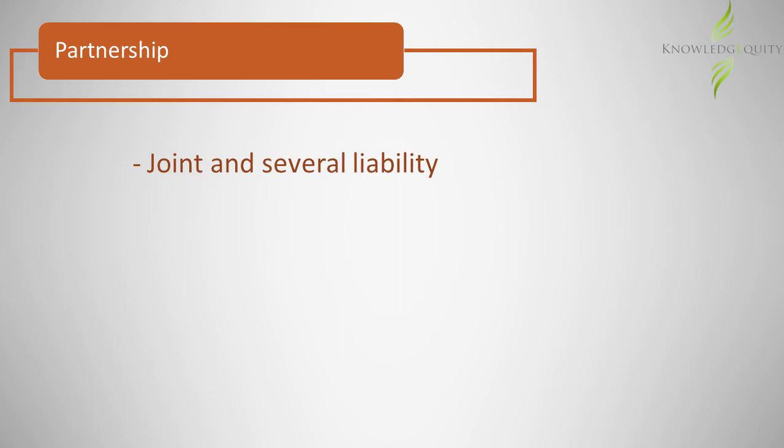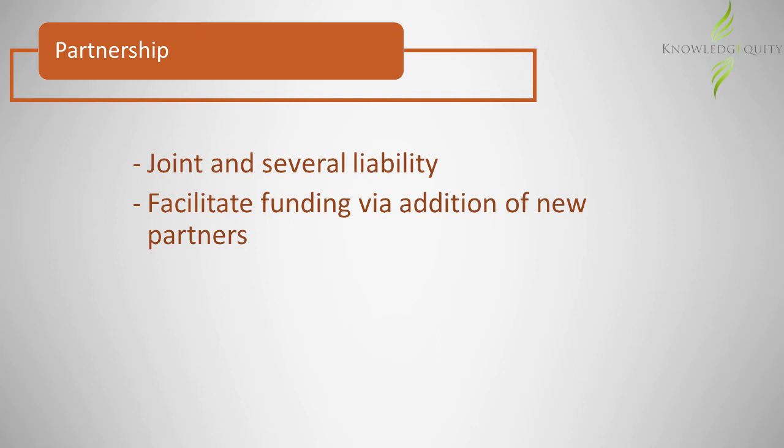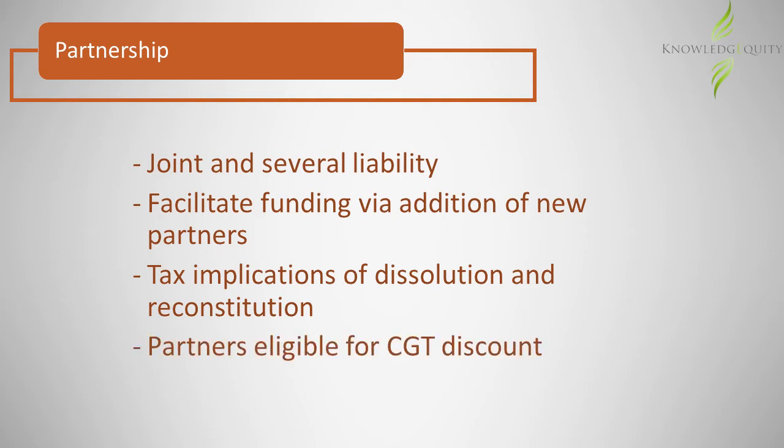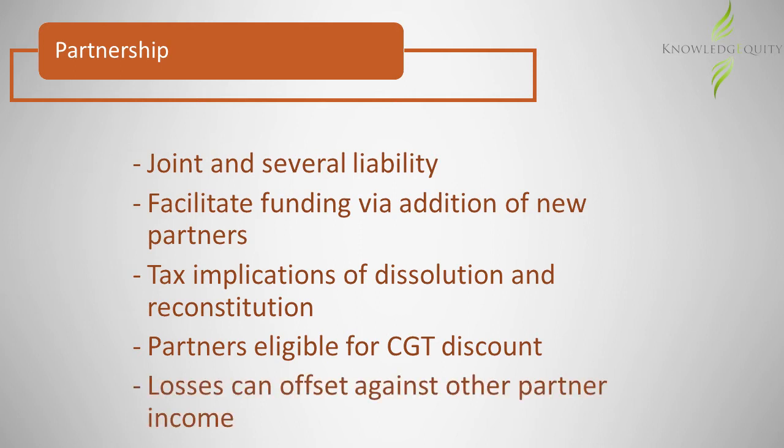Partnership structures have joint and several liability for partners. They can facilitate funding through new partners, but there may be tax implications on the dissolution of the old partnership. Partners can access the CGT discount, and losses are available to individual partners subject to the non-commercial loss rules.